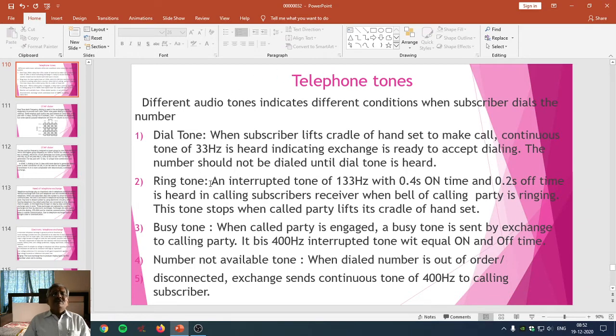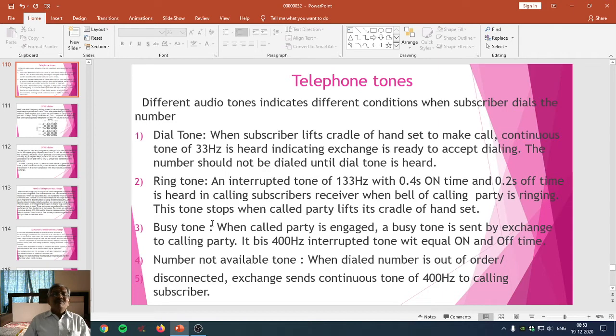Nowadays, different combo ICs are available which have a set of ringtones, and out of that any ringtone one can select and use as his or her ringtone, which indicates that the call is for only that particular subscriber. Such a tone we can call a ringtone, but basically as far as telephone communication is concerned, it is of 133 Hz with 0.4 second on time and 0.2 second off time.